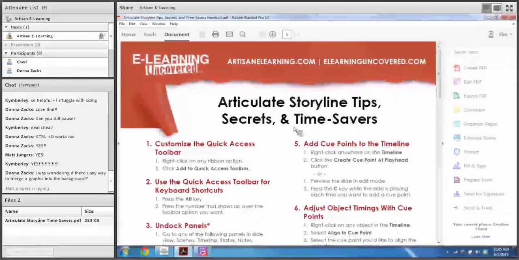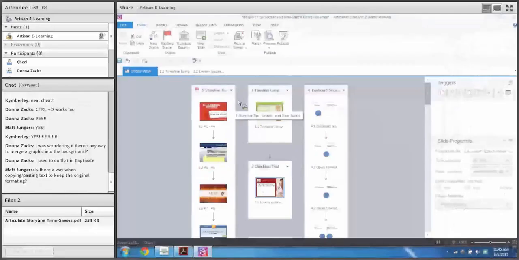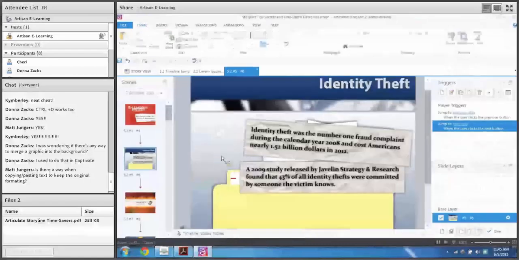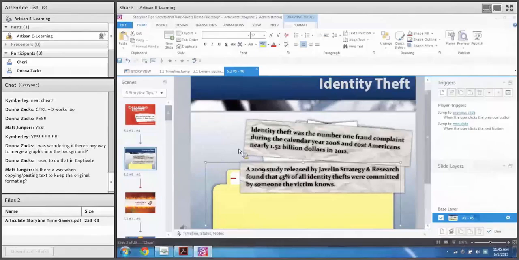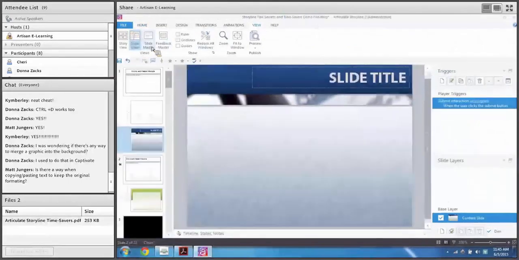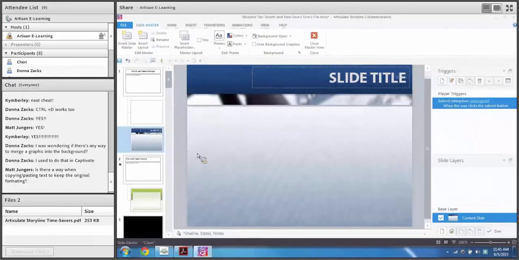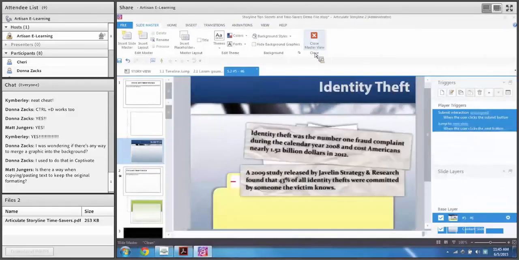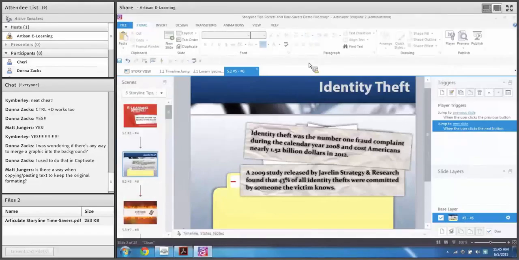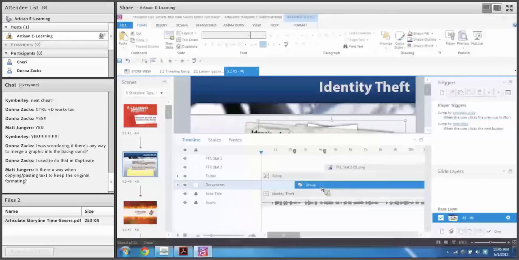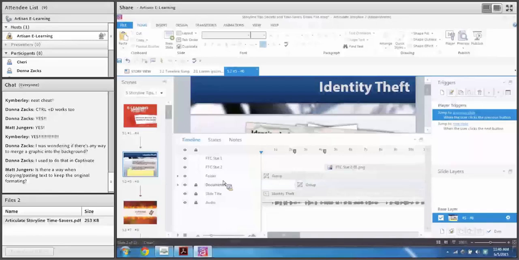Donna asks, I was wondering if there's a way to merge a graphic into the background. If I'm following you, the only way you could do that is by putting it on your master slide. You see I have all of these objects on my master slide, and that would have it be in the background. I don't know that there's a keyboard shortcut to just put something in the background. Of course, if you don't want to put it on the master slide, you can say this is my background graphic, lock it on your timeline, and it won't get moved.